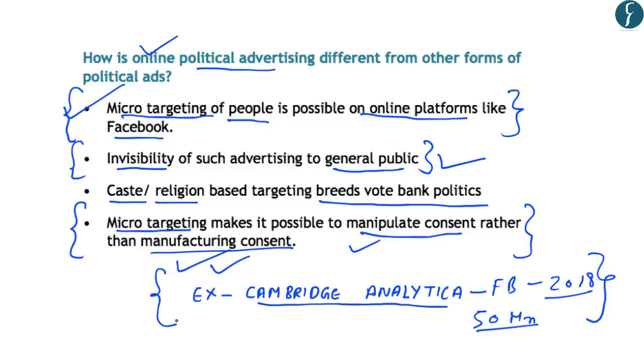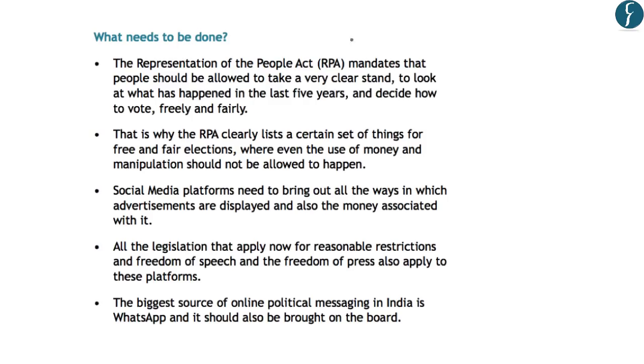So in this background, let us understand what are the suggestions that have been provided by this article regarding regulation of online political advertising. So firstly, it has been argued that the Representation of People Act, which is the main act for governing the elections in India, mandates that people should be allowed to take a very clear stand and to look at what has happened in the last 5 years and then decide how to vote freely and fairly.